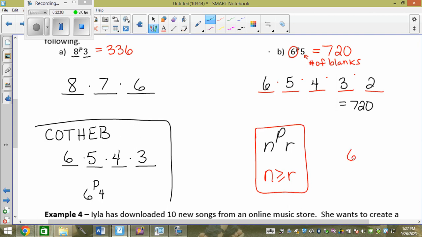Well, if I have 6 objects and I pick 7, does that make sense? No. Can I have 6 objects and pick 6 though? Yeah. Can I have 6 objects and pick 2? Yes. This number just cannot be bigger than that one. That's all. Because you have 6 spaces and you choose 7, it doesn't make sense. Well, you can't do that. Right?